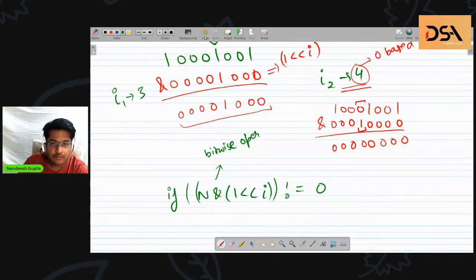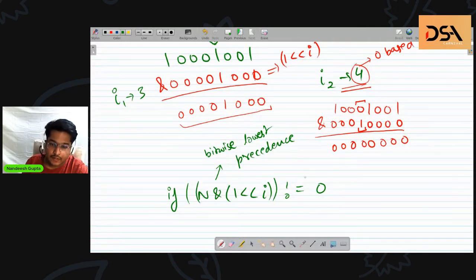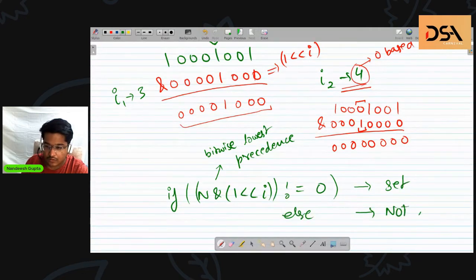Okay, so bitwise has, let's just write, bitwise has lowest precedence among all the operators. So always write bitwise in brackets. So I can do this. If it is not equal to 0, then we can say the bit is set. Else we can say it is not set.